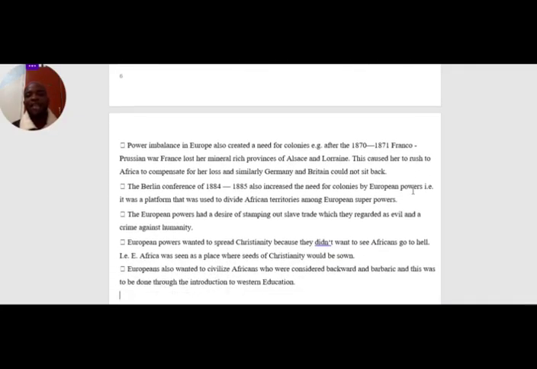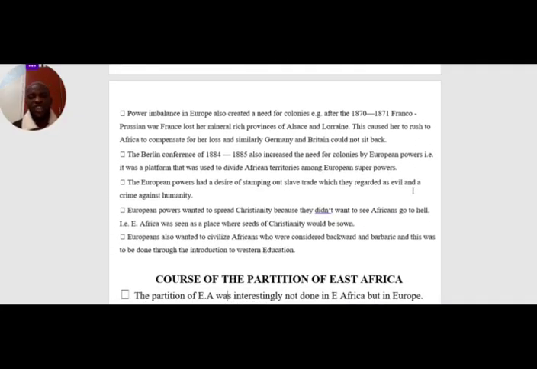We have power imbalance in Europe, which also created the need for colonies in East Africa. In 1870 to 1871, France struggled with Prussia, that is under Napoleon III and Otto von Bismarck. Bismarck, the German Chancellor, confronted France in the Franco-Prussian War, and at the end of this war, France lost her two important territories, that is Alsace and Lorraine.